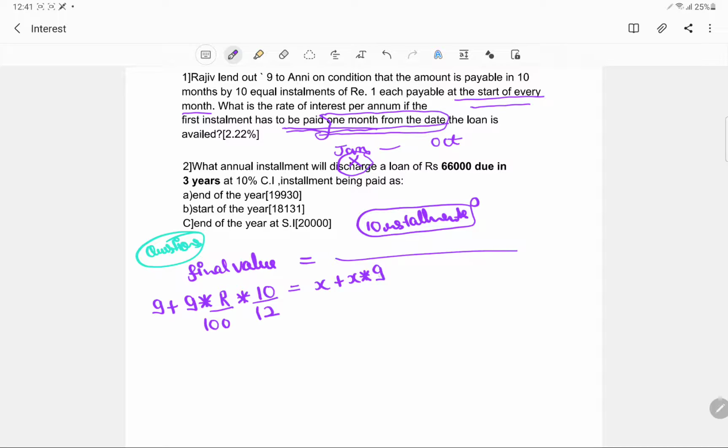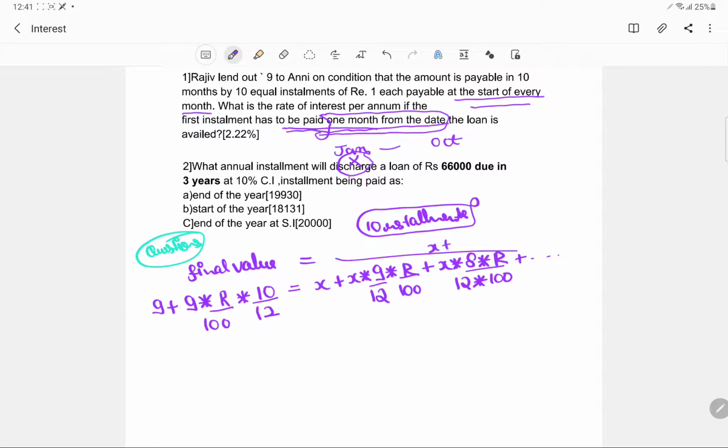Because now he ended up saving an interest for Feb, March, April, May, June, July, August, September, October. So he basically ended up saving an interest of this for this. Okay, so this is like 9 by 12 upon r by 100. Similarly, for the next installment that he paid at the start of March, he basically ended up saving an interest for this. And in a similar manner,